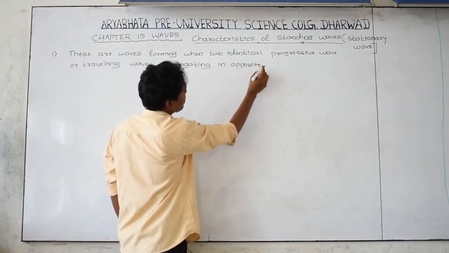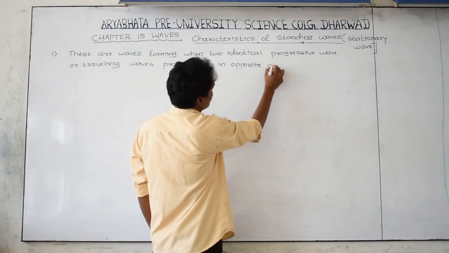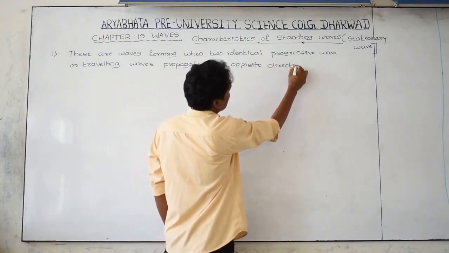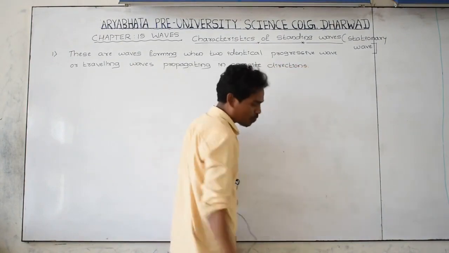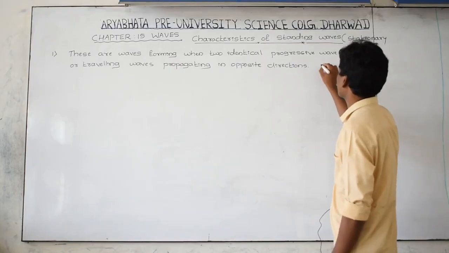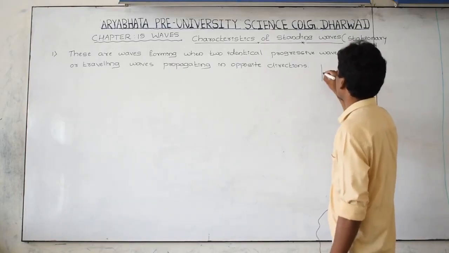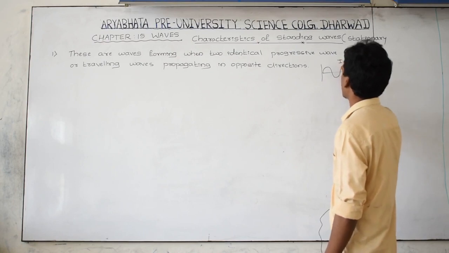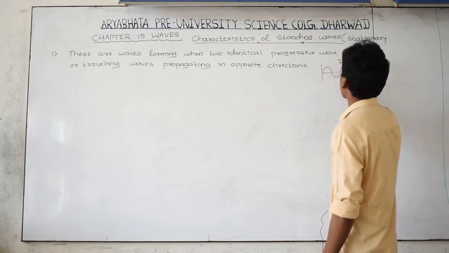As you know very well, stationary waves are formed when two identical progressive waves move in exactly opposite directions. This is the first wave, the first travelling or progressive wave.